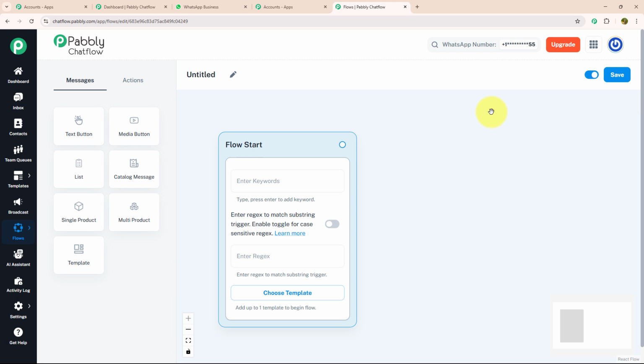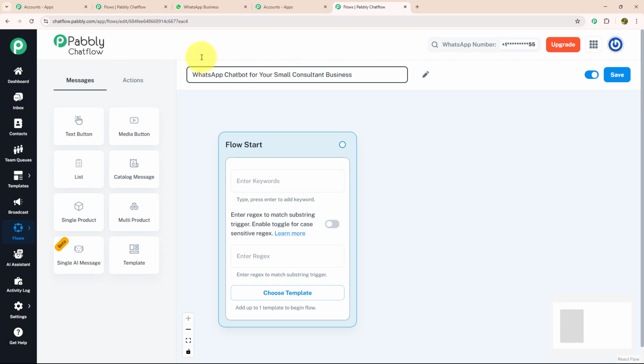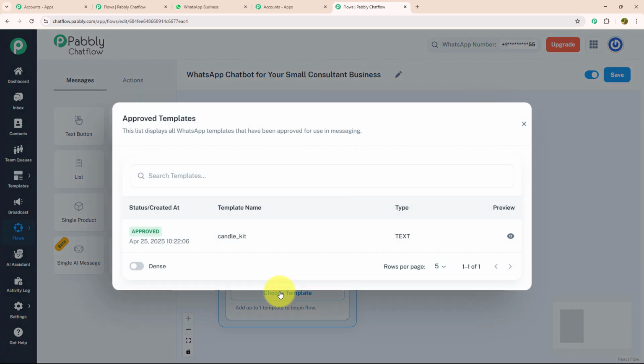Here, to create a new flow, you just need to give a meaningful name. As we are making this chatbot for consultant business, I will name it accordingly as WhatsApp chatbot for your small consultant business. After giving a meaningful name, we need to know about three main features which are given inside the flow: start, keywords, regex, and choose template. Let's see each feature individually.